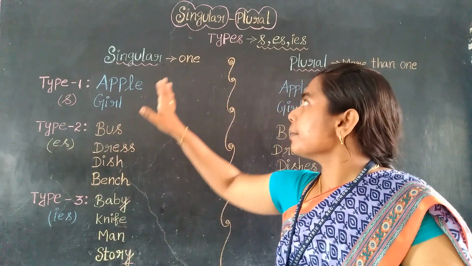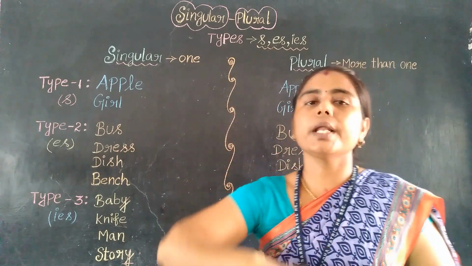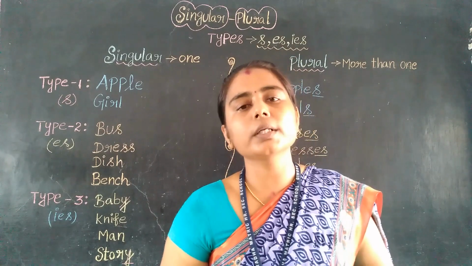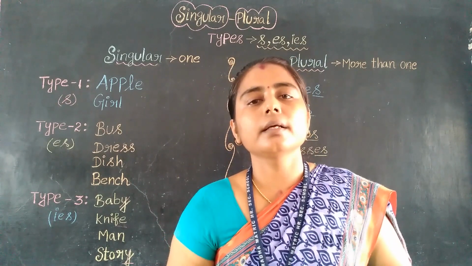So we learned about the three types in singular and plural. Children, I hope you all understood. Yes, have you all got it? Just go through it, children. Thank you.